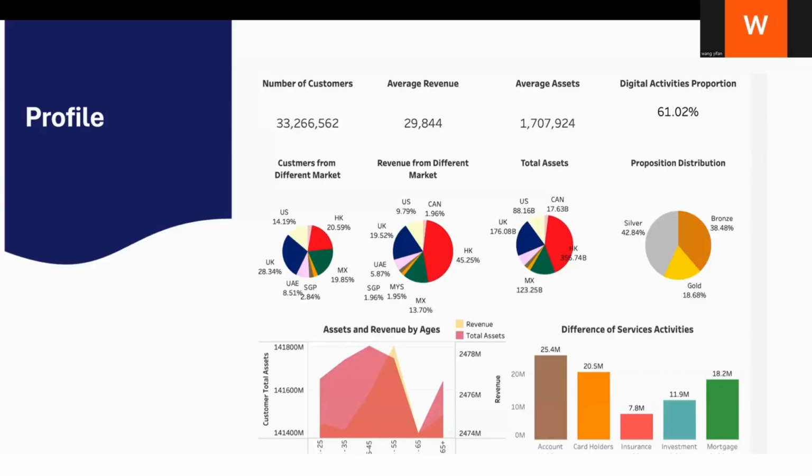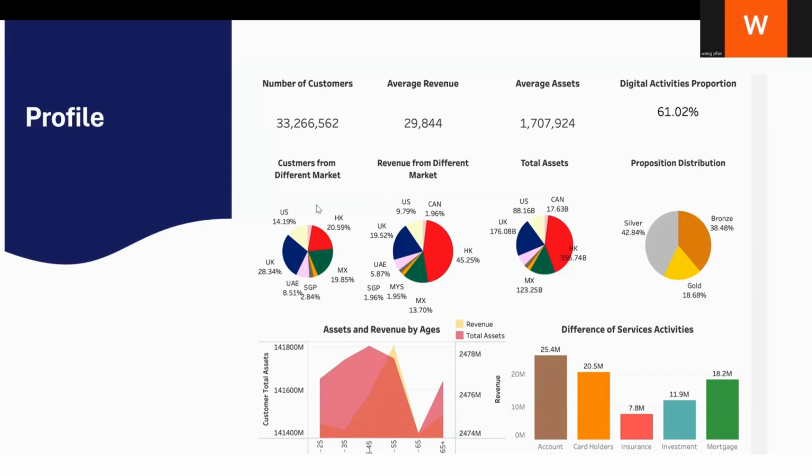Our data contains 33 million customers, and we can obtain about $30,000 from each customer. And we can see that the average assets the customers place in our bank are about 1.7 million. That means our gross income rate is about 1.7%. And for digital activities, 61 out of 100 customers have started the digital service with our bank.